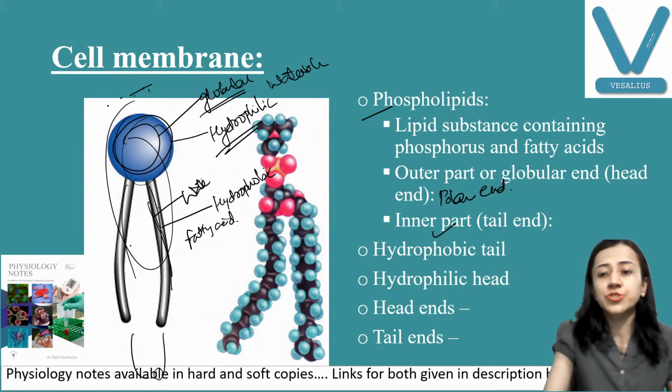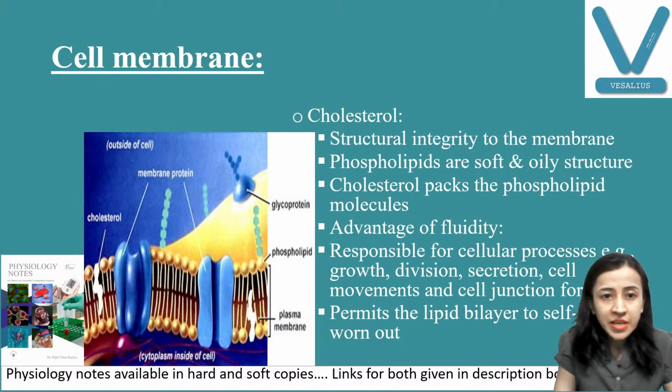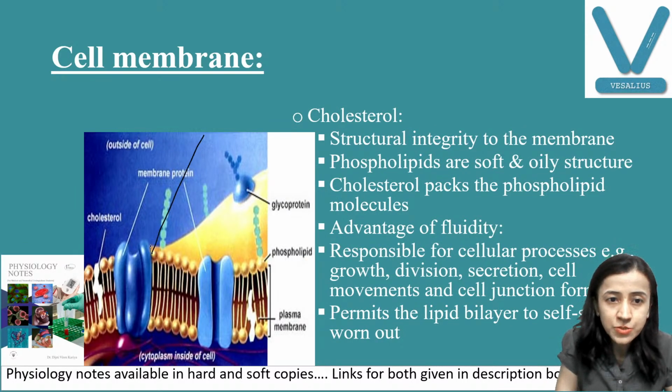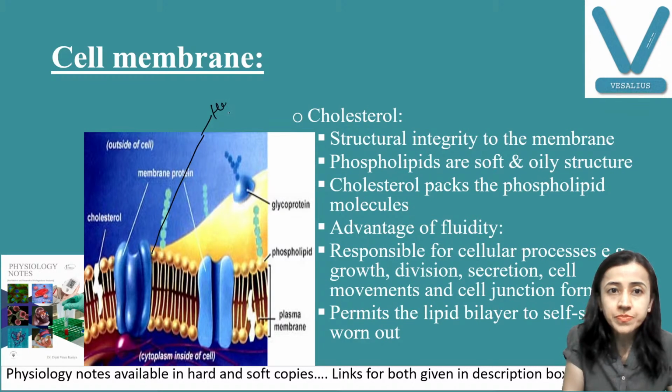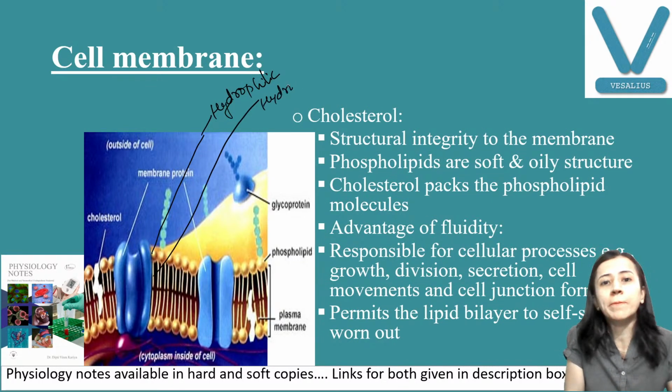So this is the structure of our cell membrane. Now you can understand the structure. You can see this is the phosphate part, hydrophilic. This is the fatty acid tail part, or hydrophobic part. Very good. Am I clear?